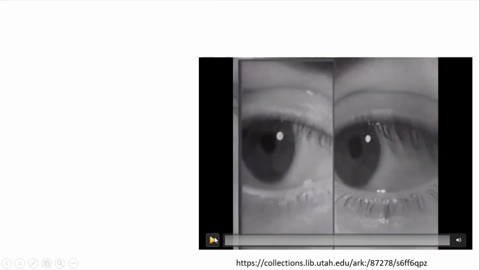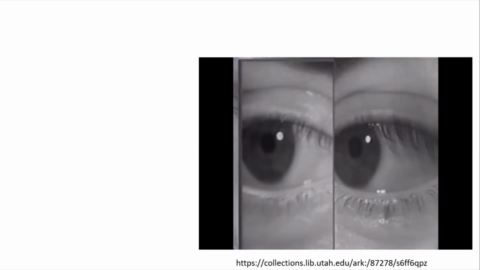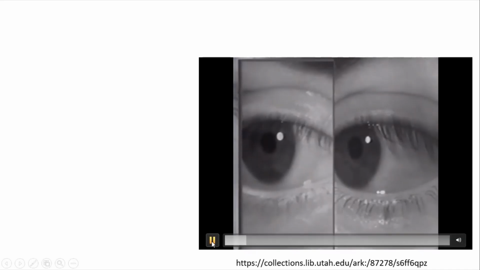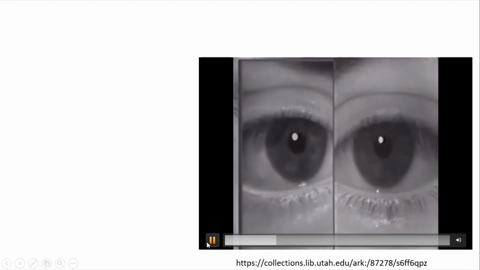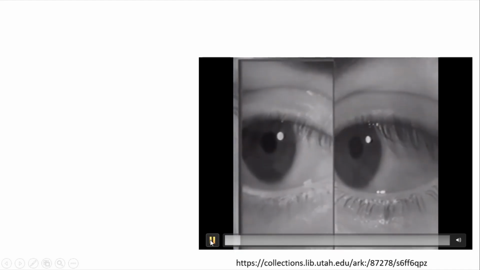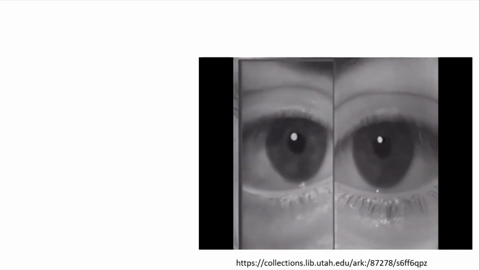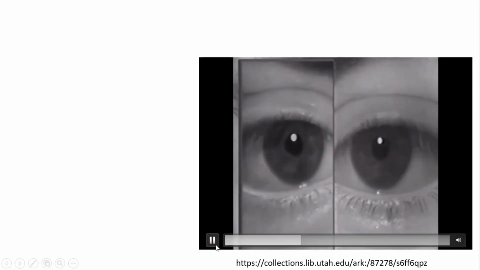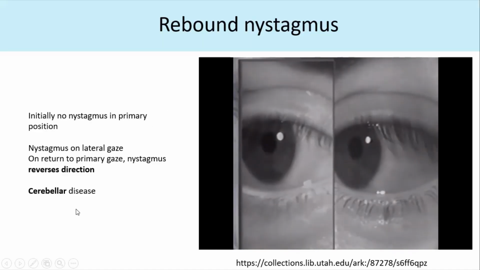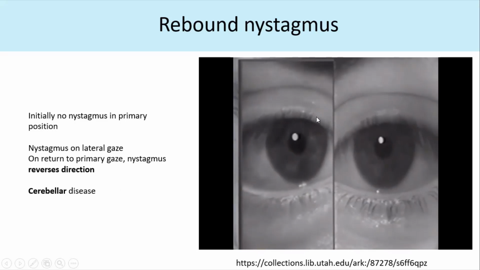Now look at this patient. Again, this is primary position. There is no nystagmus. As she looks to the right side, she'll have a right beating gaze evoked nystagmus. And then as she comes back to the primary position, she'll have a left beating nystagmus. Okay. She has initial right beating, then coming back to primary position, it becomes left beating. So there's a change in direction of nystagmus. That is known as a rebound nystagmus, and the localization is to cerebral disease. We already covered this before. So this has a lesion in the brain.